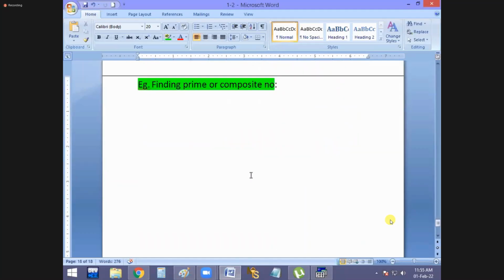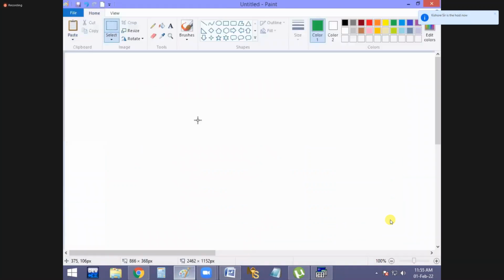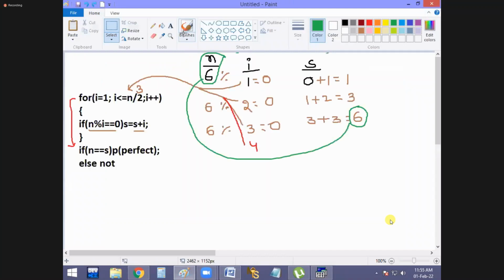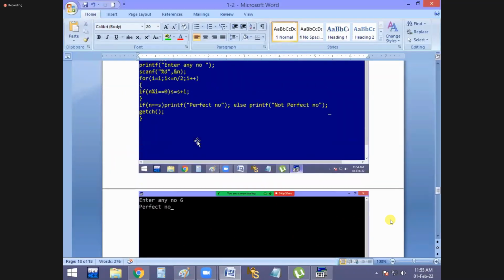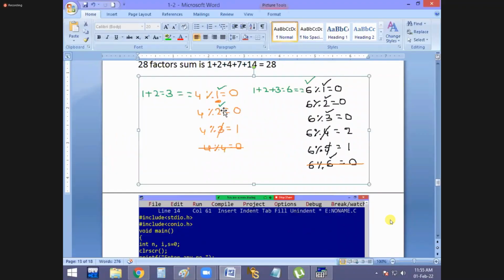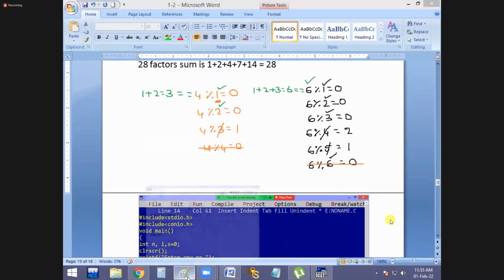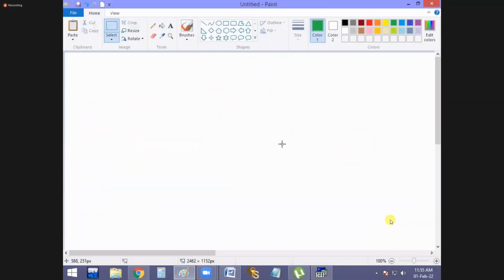Okay. Take a look at this, guys. The logic is very simple. A fresh example. Do one thing. Now I want to make it simple.